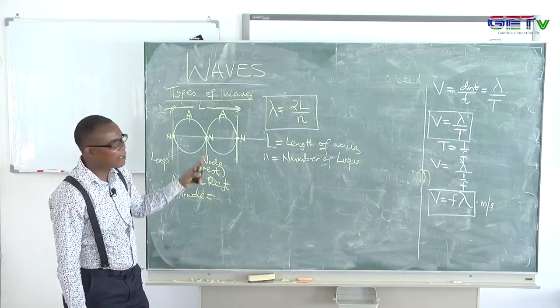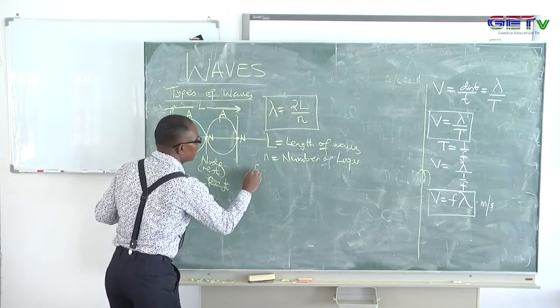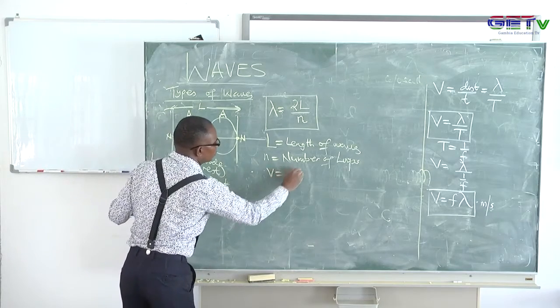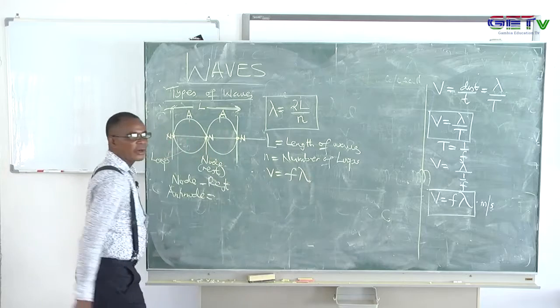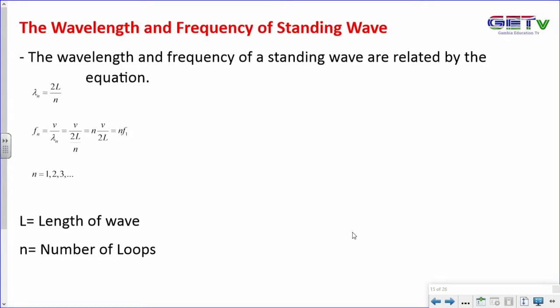If you come back to the speed of the wave or the frequency of the wave, we can verify. Remember, from our equation, V was frequency times lambda. So if I want to find the frequency, it is V over lambda.